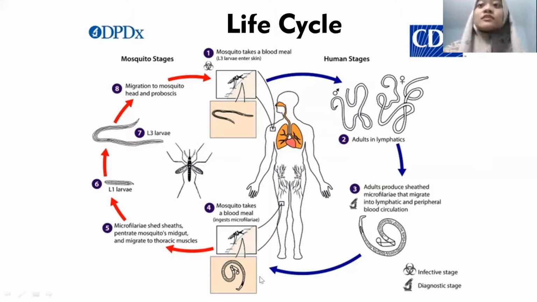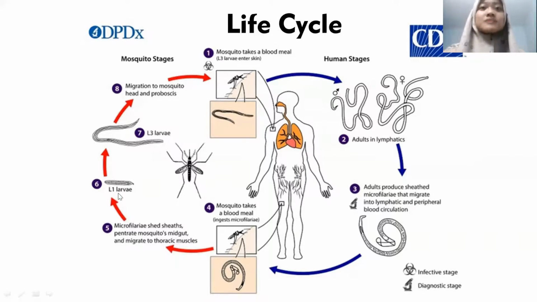Okay, the next, when there are microfilariae in the blood circulation, and a mosquito bites the human body again, the microfilariae can enter the mosquito's body through the proboscis. Then after that, the microfilariae penetrate the mosquito's midgut and then migrate to the thoracic muscles.